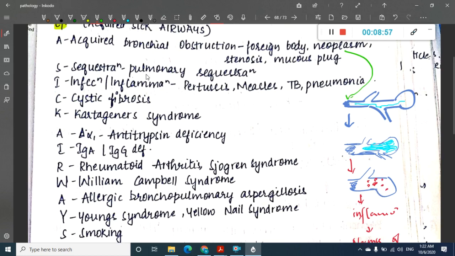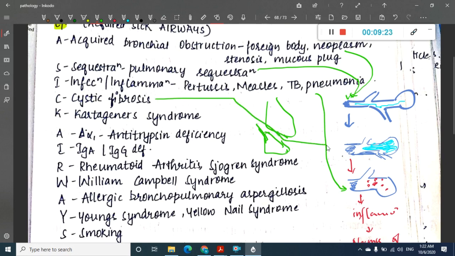Second, pulmonary sequestration. What is pulmonary sequestration? It is when one part of the lung lobe is separated. Even this at times becomes obstructed, so even this causes bronchiectasis. Infection and inflammation, obviously at this stage you have bronchiectasis. Then cystic fibrosis